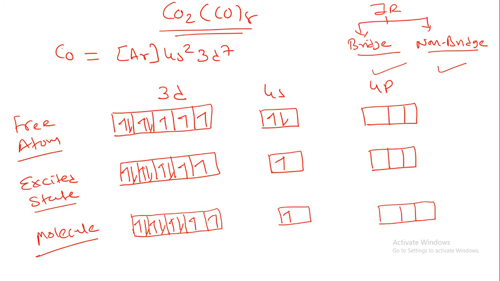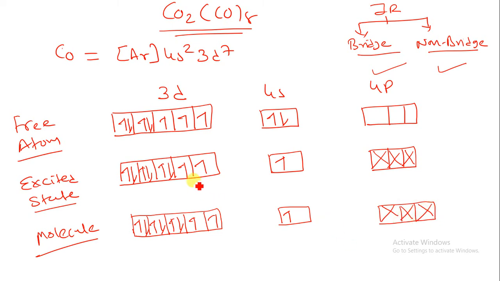So in the first way, we are saying that if there is no pairing of electrons, what will be the possibility of the hybridization? So let us understand from here. Here I am having a 4p. Suppose I am drawing over here, let's say one ligand over here, second one, third one, fourth one, fifth one, sixth one.